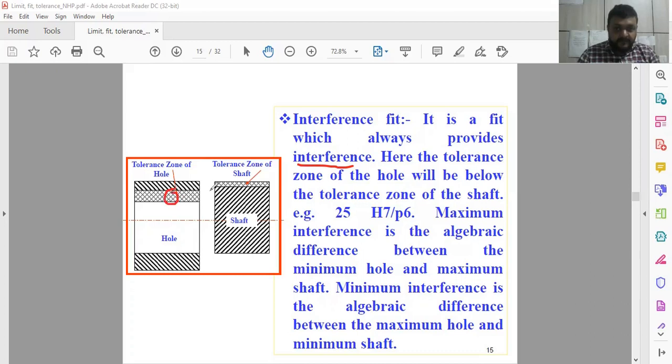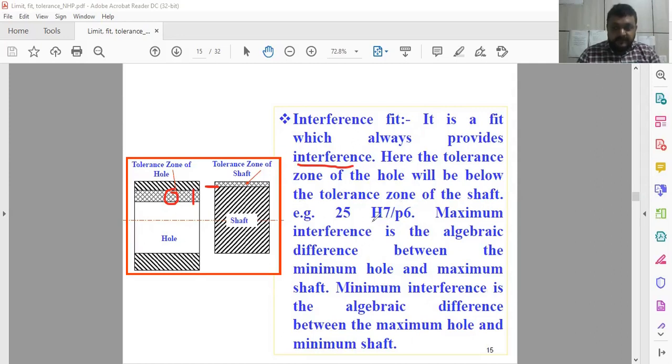This is the shaft, the minimum dimension of the shaft, and the tolerance zone of the hole is below the minimum dimension of the shaft. Whereas in the previous case the tolerance zone of the hole is above the minimum dimension of the shaft, and it is the tight fit.